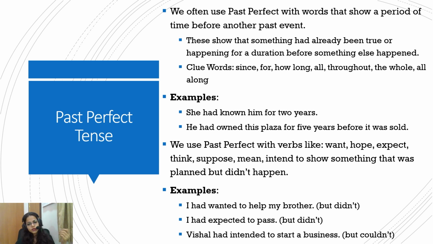So we use past perfect with verbs like want, hope, expect, think, suppose, mean, intend to show that something was planned but didn't happen. Again, it also tells the desire. I had wanted to help my brother, but it's implied, but I didn't. Even if it is not written, it is implied that I had wanted to help my brother, but I didn't. I had expected to pass, but I didn't. So some sort of unfulfilled expectations are also reflected. Vishal had intended to start a business, but couldn't.